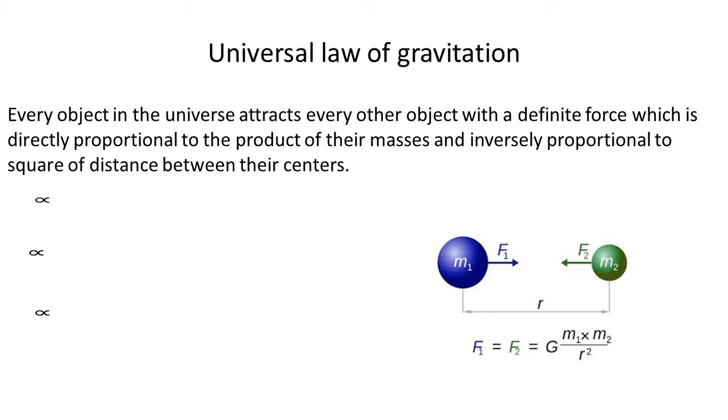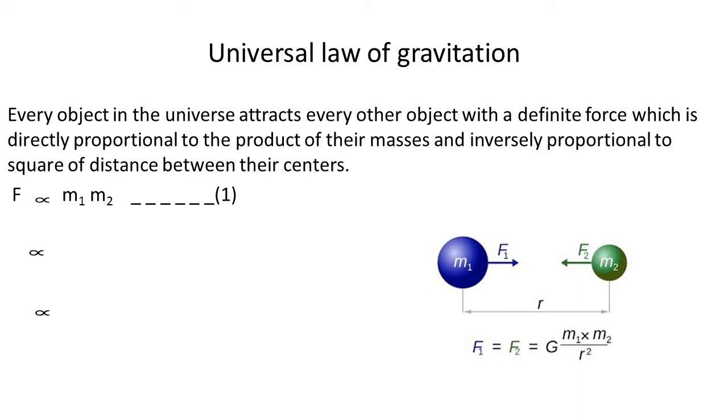So let us find out the magnitude of force that exists between them. For that, let us take the help of universal law of gravitation. According to universal law of gravitation, the force of gravitation that exists between any two objects is directly proportional to the product of their masses. So here masses are m1 and m2. Product is m1 multiplied by m2. So force of attraction is directly proportional to m1 m2.